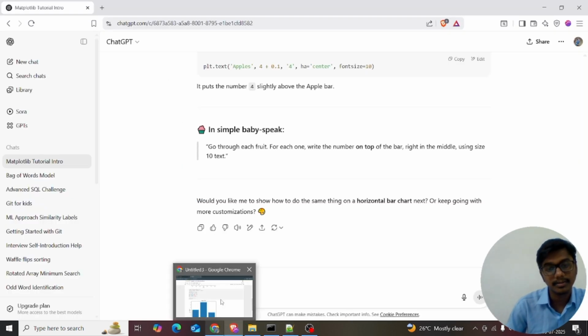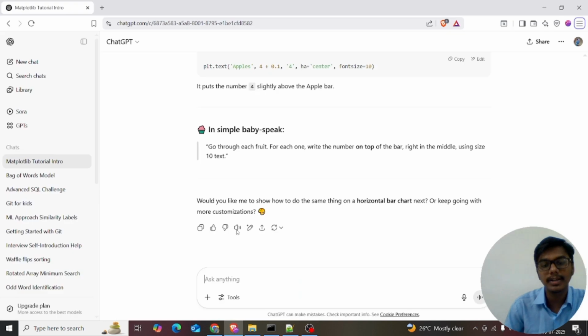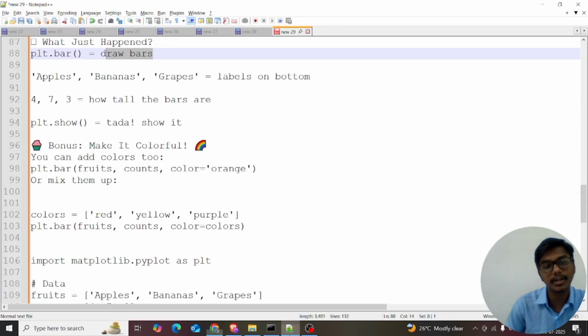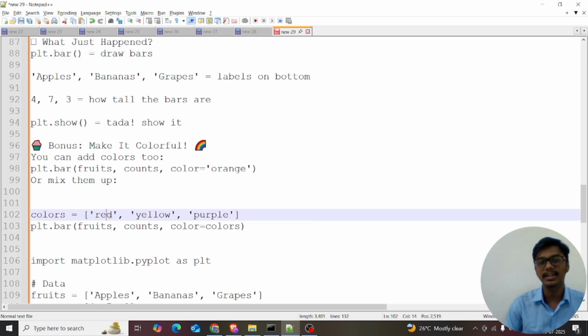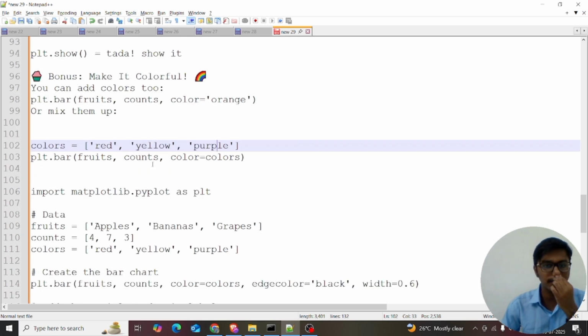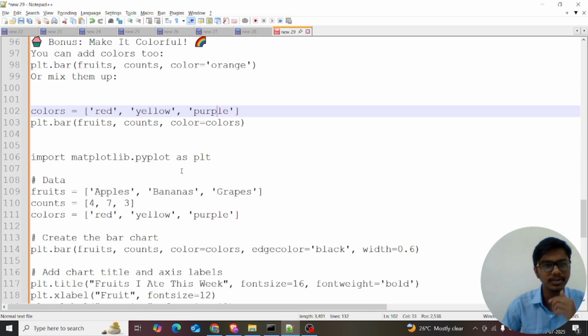Now a bonus. I'm not a big fan of the blue color, so I want to show the colors. Python also allows us to change the colors. For apples, I want red. For bananas, I want yellow. For grapes, I want purple, like the colors of the fruits. So I give the colors to the plot: colors equal to red, yellow, purple.